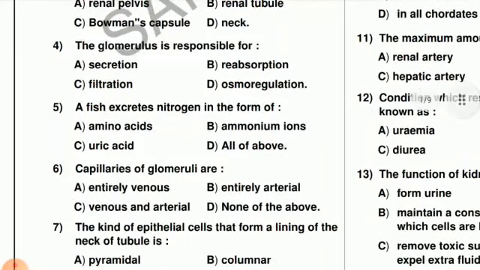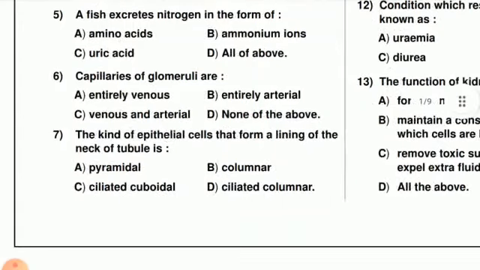A fish excretes nitrogen in the form of. Fish is an aquatic animal, and in aquatic animals the excretion is in the form of the ammonium ion, because aquatic animals are ammonotelic, and the excretory product is the ammonium salt. Because of this the right option is option B, that is the ammonium ions. Next question, question number 6.